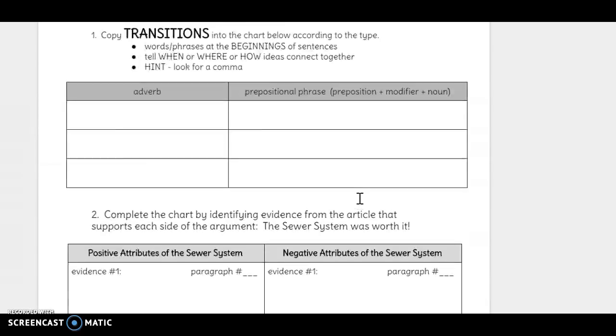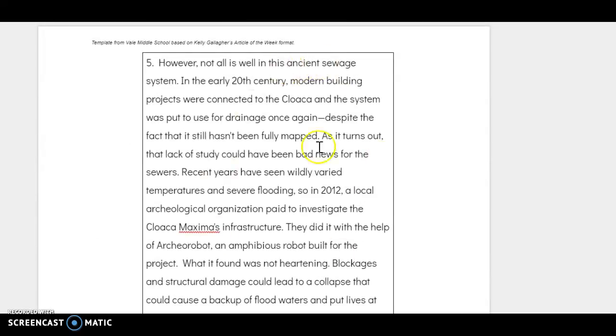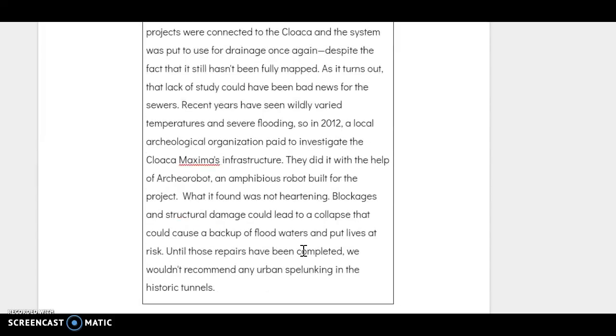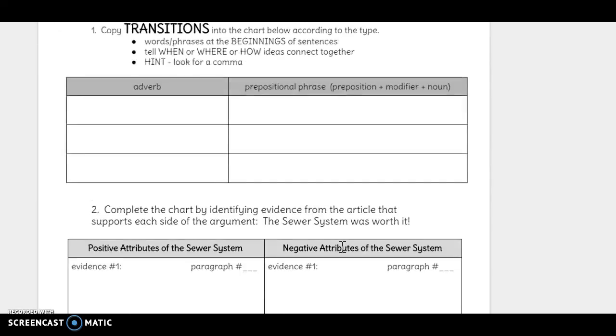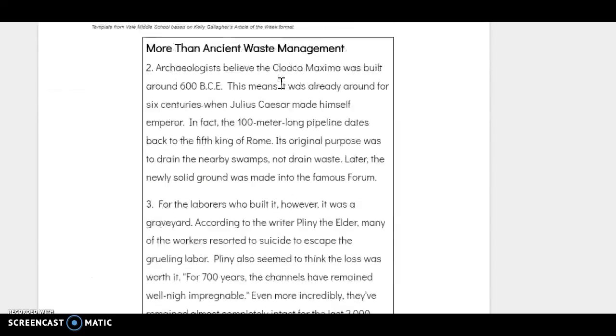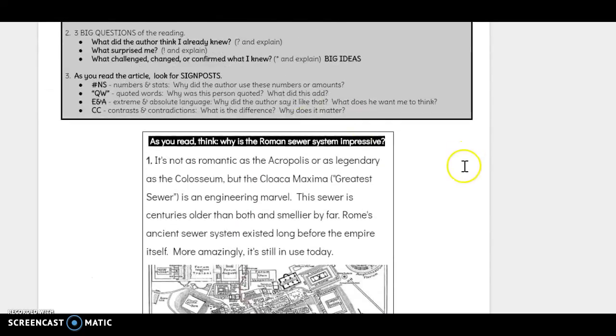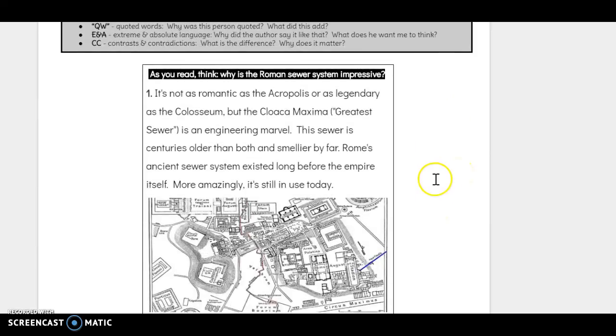So your homework was to finish this last paragraph, and I'm going to be really looking for some good annotation here when I grade your article tomorrow. And what you're going to work on today really is the transitions. So what I would do first is go back and highlight some transitions. Start at the beginning and see where the author used a transition and highlight them, and then try to figure out where they go.